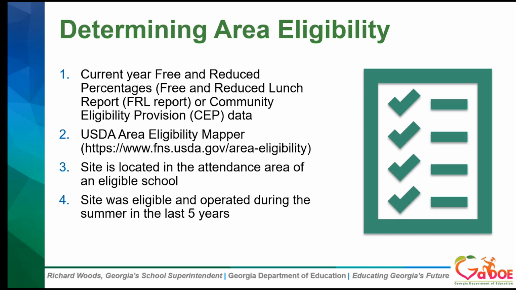And if the site is 50% free or reduced, then it is area eligible. If it is not 50% free or reduced, there are some other options that may be used to qualify that site as area eligible.